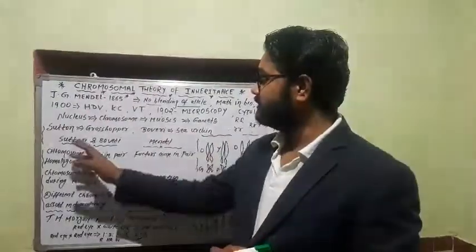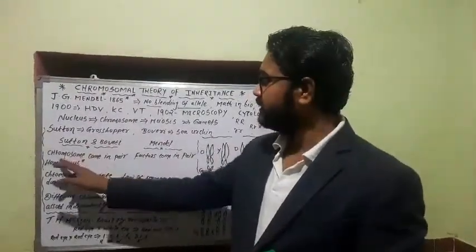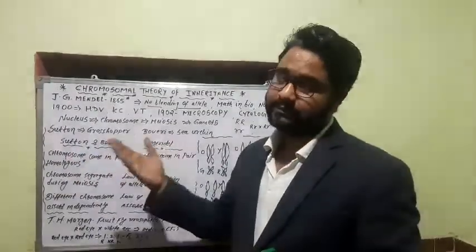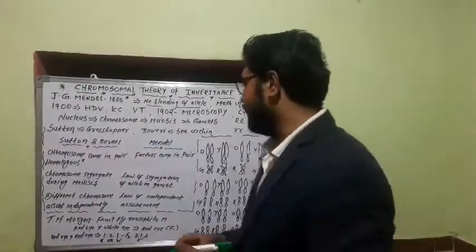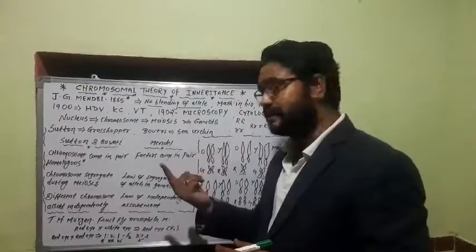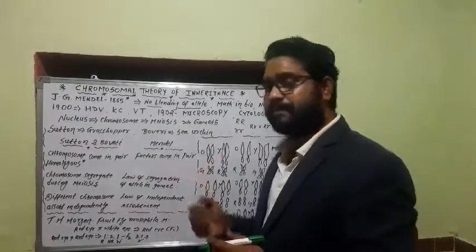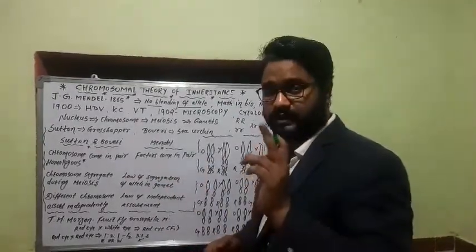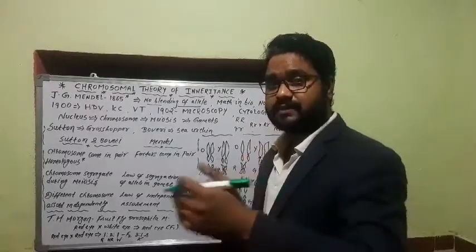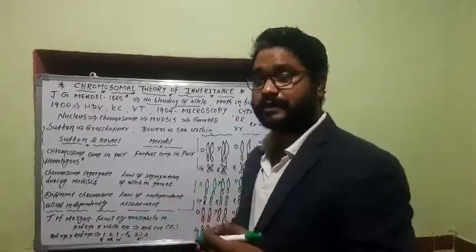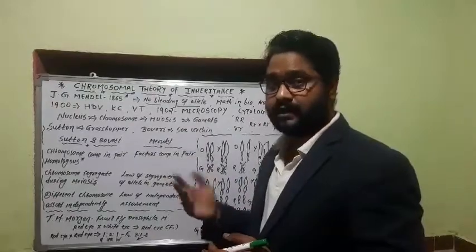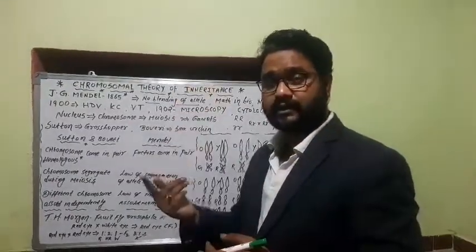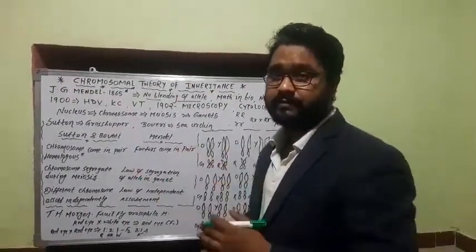So what is Sutton and Boveri's conclusion? First, that chromosomes come in pairs, that means they are homologous. What was Mendel's conclusion? That factors come in pairs. That was his first preference towards dominance, that factors come in pairs, out of which one dominates the other, so one becomes dominant, the other becomes recessive.